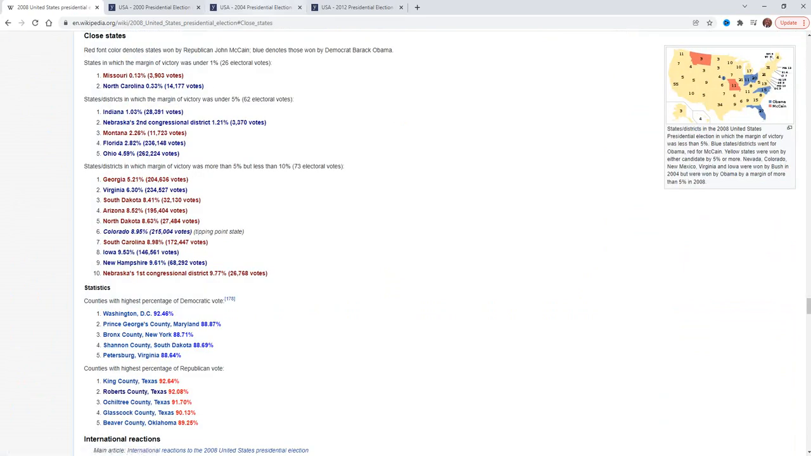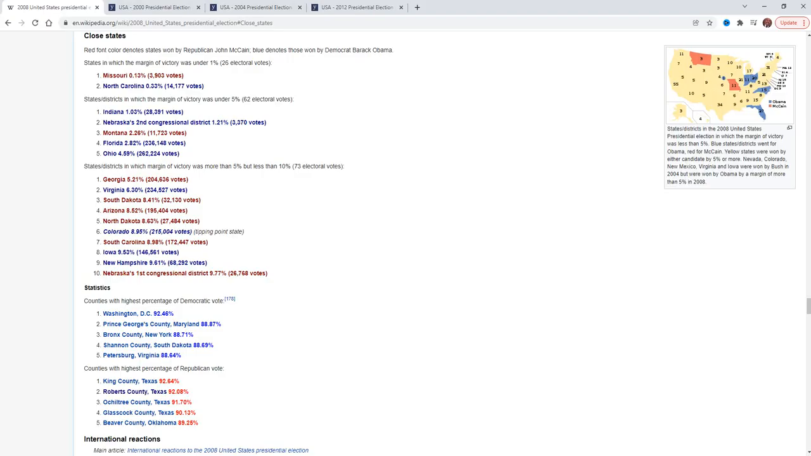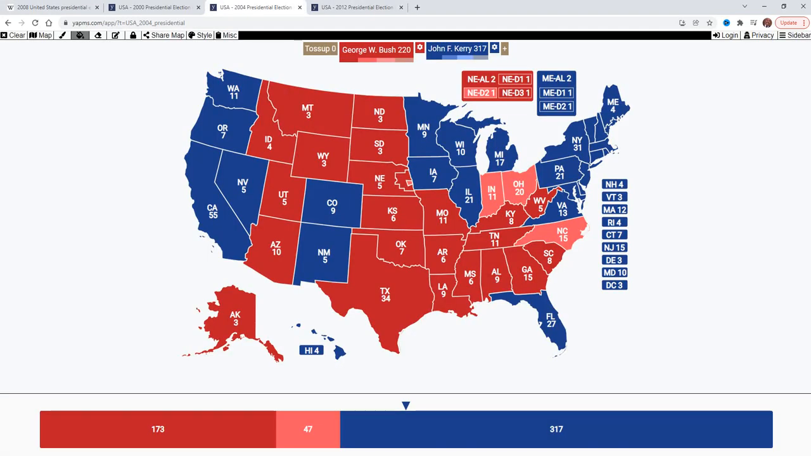Obviously McCain would win the state of North Carolina. Let's see, we can first change completely to the 2008 scenario. He would win North Carolina, Indiana, Ohio. He would win the 2nd district of Nebraska. Let's see what else. He would win in the state of Florida, and he would win in the state of Virginia. And he would still not win the election.